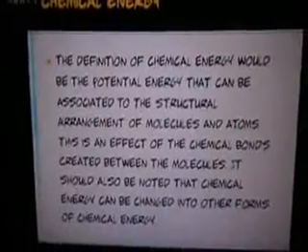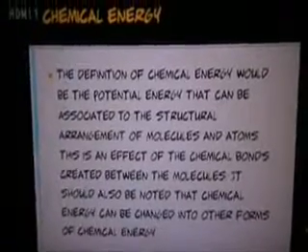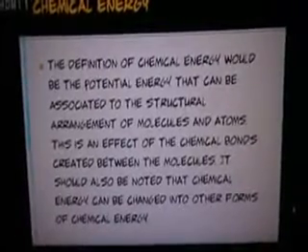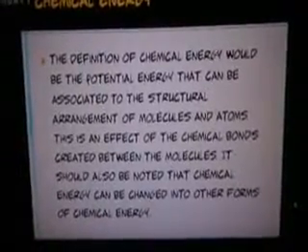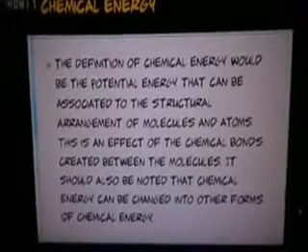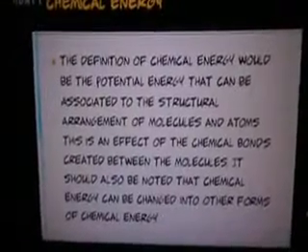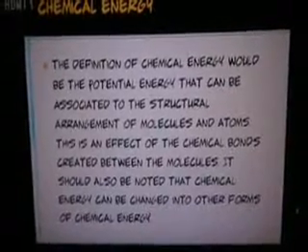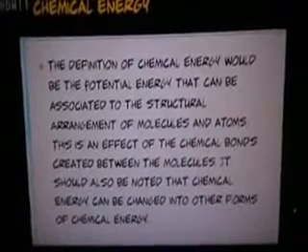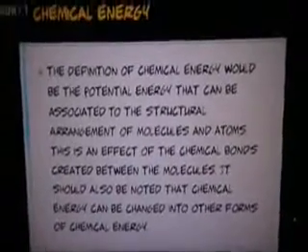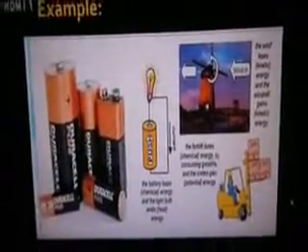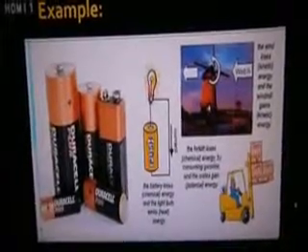Chemical energy. The definition of chemical energy would be the potential energy that can be associated with the structural arrangement of the molecules and atoms. This is an effect of chemical bonds created between the molecules. It should also be noted that chemical energy can be changed into other forms of energy. These are the examples of chemical energy.